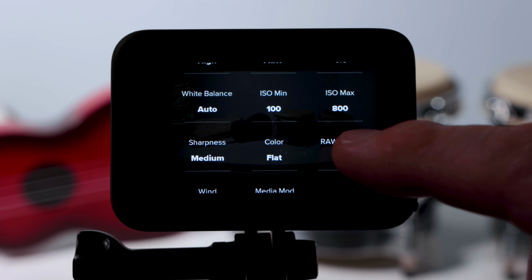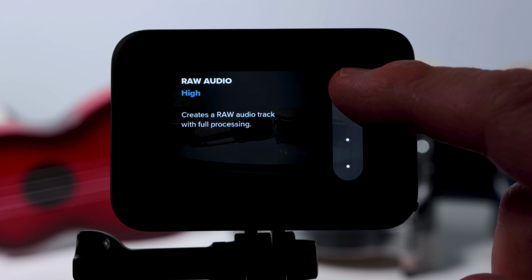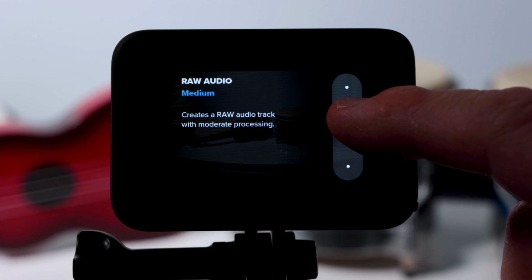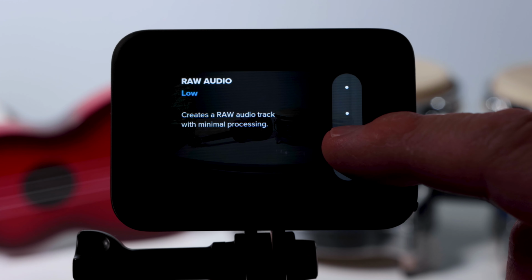Raw audio. The next setting I want to discuss is raw audio. When raw audio is set to high, the camera records a separate high quality and highly processed audio wave file. The medium setting is similar, but with less processing. The low setting is similar, but with even less processing.